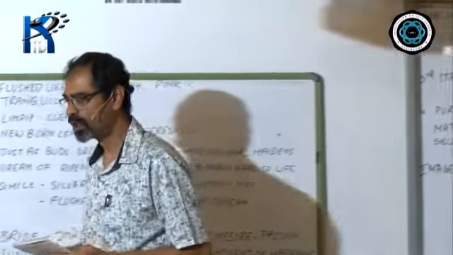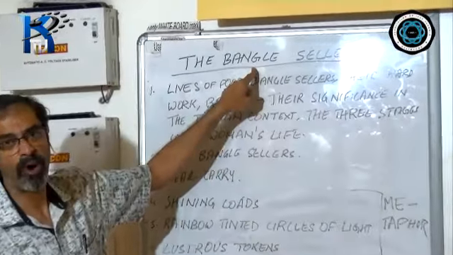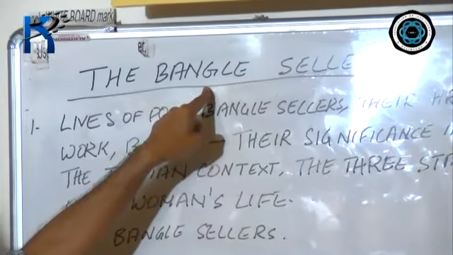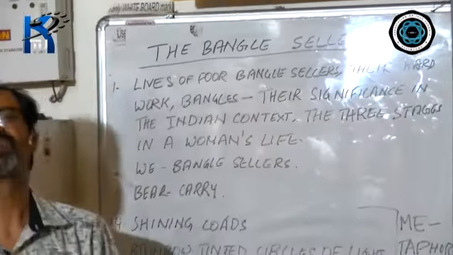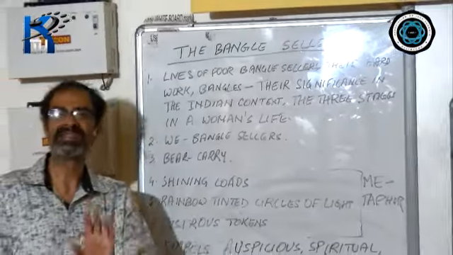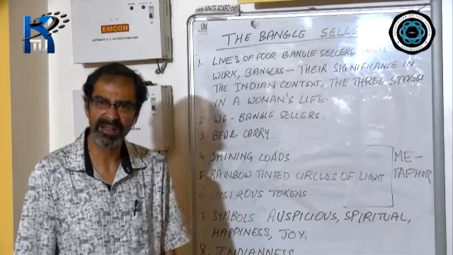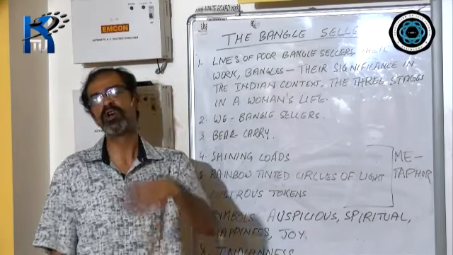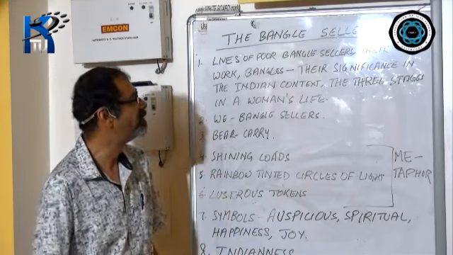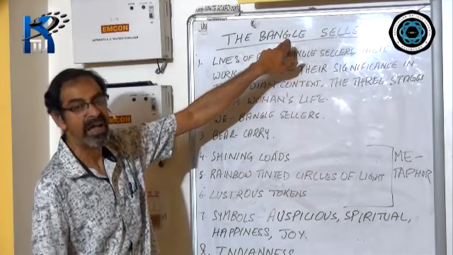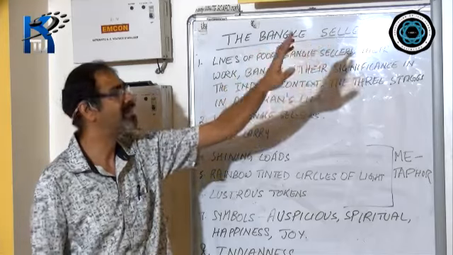When I conclude, I would like to say that the title of the poem is not so appropriate. You see, the poem is not describing the bangle sellers. It's describing the bangles. It is describing the colors of the bangles. It is describing the significance of the bangles in the lives of Indian women. And it is also describing the three stages in the lives of Indian women. So it is more about bangles. It is more about Indian women rather than the bangle sellers.